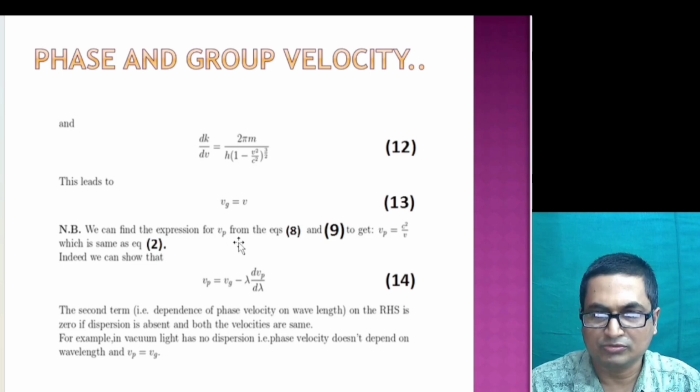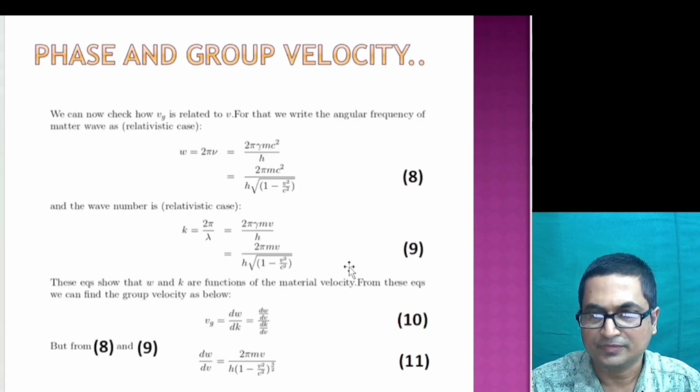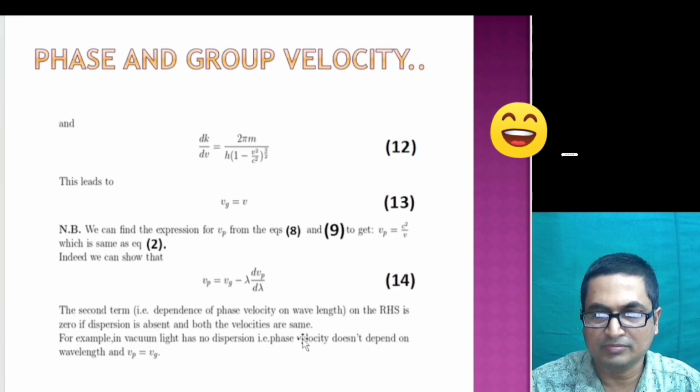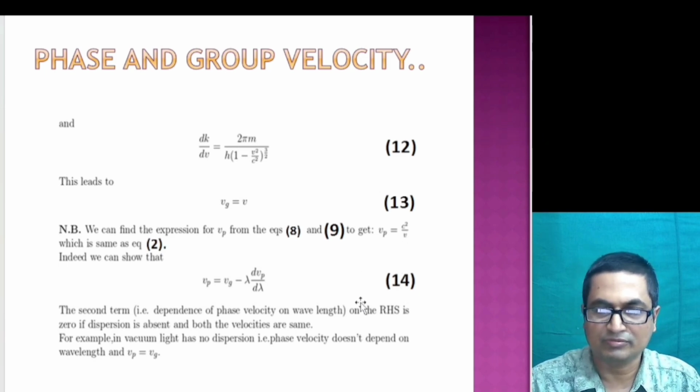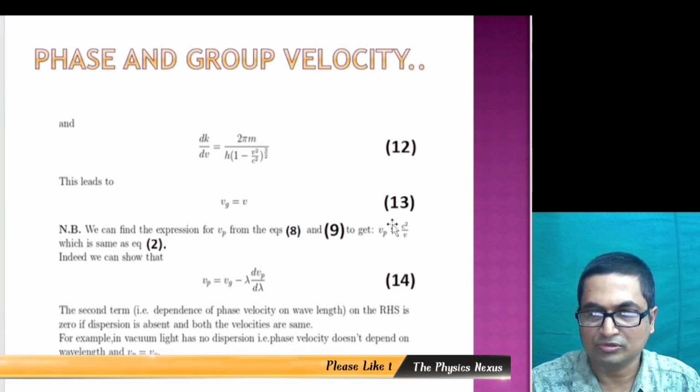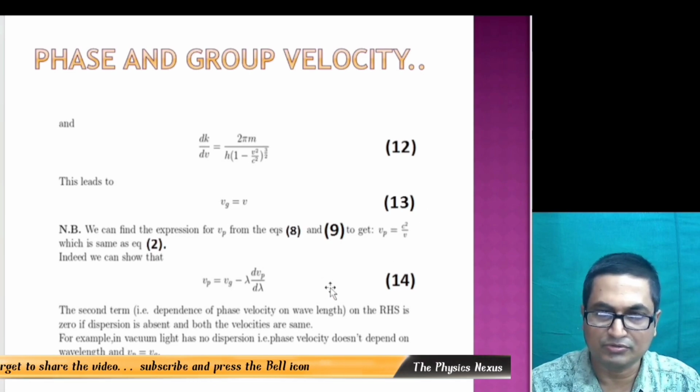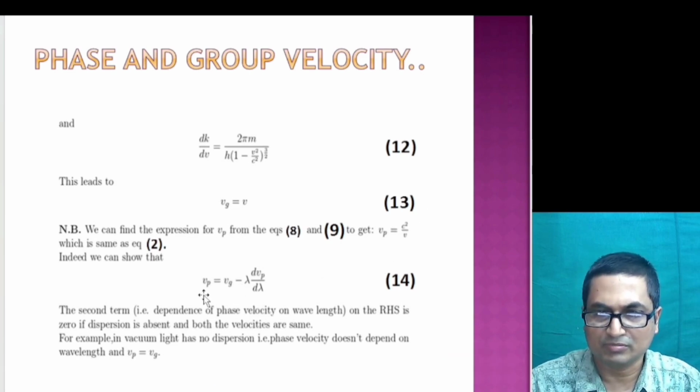And also, from 8 and 9, dividing omega by k, we find that omega by k is simply vp. So vp is equal to c square by u, which we have already written earlier, and also got in our earlier videos. Also we can show that vp is equal to vg minus lambda dv by d lambda.